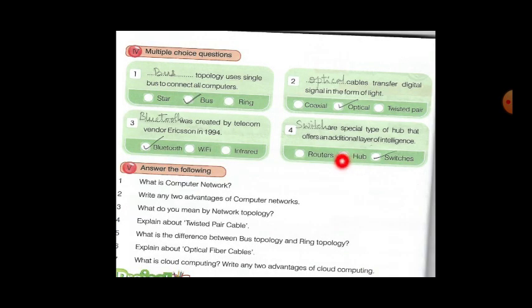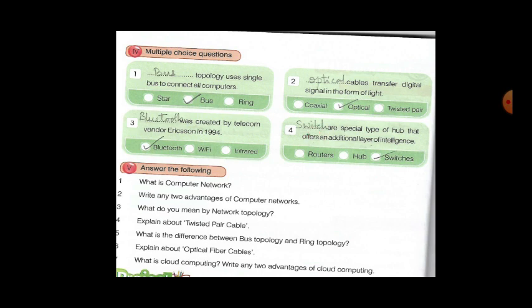So next, multiple choice question. Dash topology uses single bus to connect to all computers, that is bus topology. Next, dash cables transfer digital data signal in the form of light, that is your optical. Then dash was created by the telecom vendor Ericsson, that is your Bluetooth. Then dash are the special type of hub, that is your switches.